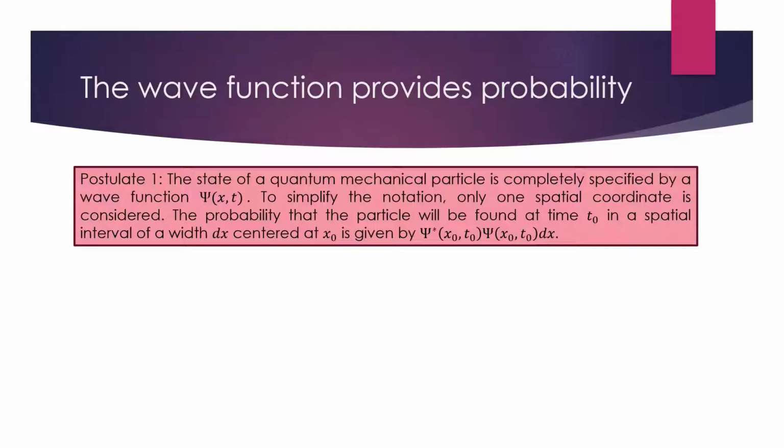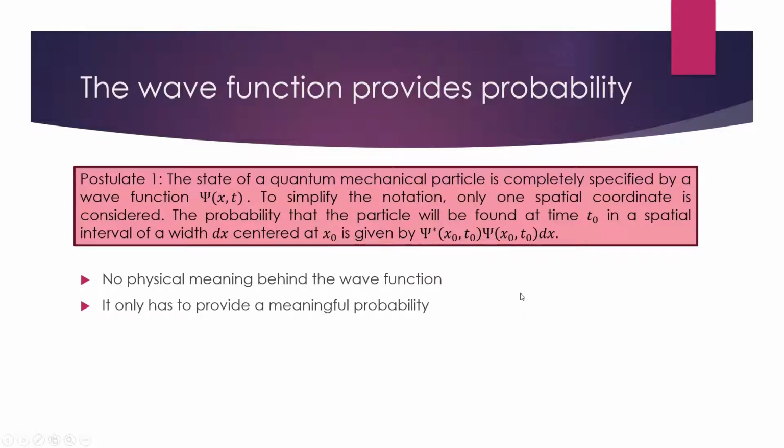Remember, some of the keys from the wave function are that there is no physical meaning behind the wave function itself. We're talking about a particle having wave properties. Now, unlike something like a sound wave, the amplitude of that wave doesn't really mean anything physical. The amplitude of a sound wave talks about its volume, the amplitude of a water wave would be its height, but the amplitude of our wave function doesn't mean anything. What means something is the square of the magnitude of our wave function. So again, our wave functions can be negative or imaginary to provide actual meaningful probabilities.